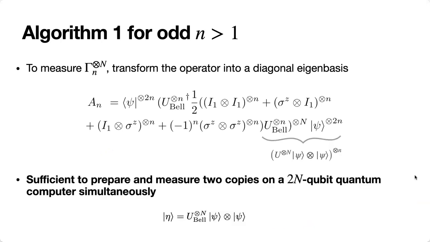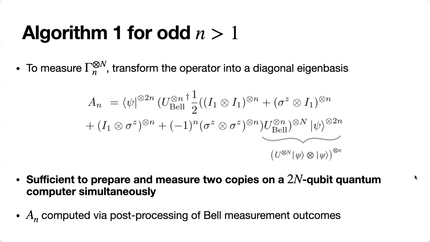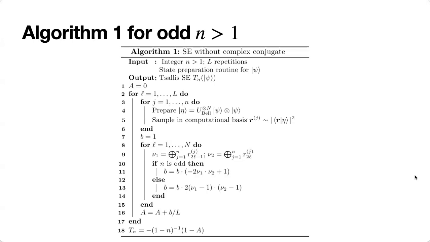So each of the measurements with the above equation involves 2 small n copies of psi. However, as each Bell transformation of the equation acts only on two copies here, it is sufficient to prepare and measure two copies on a 2 big N qubit quantum computer simultaneously. And A_n can then be computed via post-processing of Bell measurement outcomes. And we do this by checking the parity of odd and even index qubits.